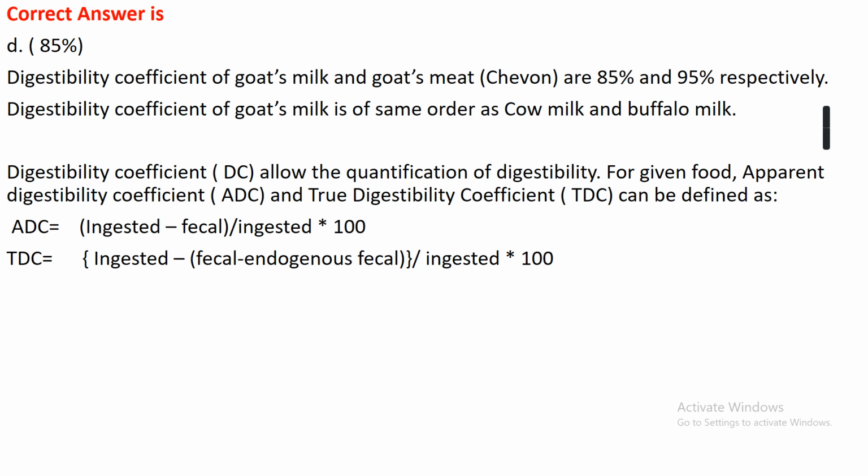Actually, the digestibility coefficient is used for the quantification of digestibility for any given food. Ingested food minus fecal food, upon total ingested food, into 100% gives the apparent digestibility coefficient, while ingested food minus fecal plus endogenous fecal food, upon total ingested food, into 100% gives the true digestibility coefficient of that product.